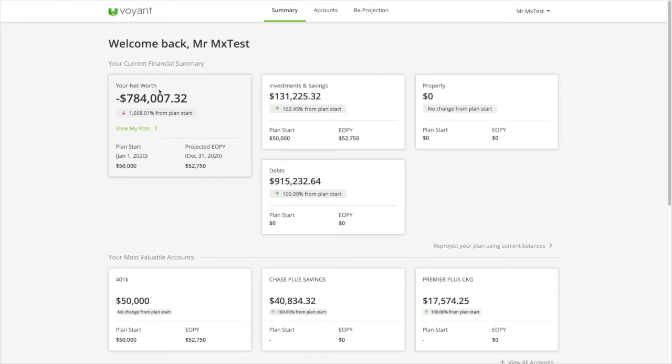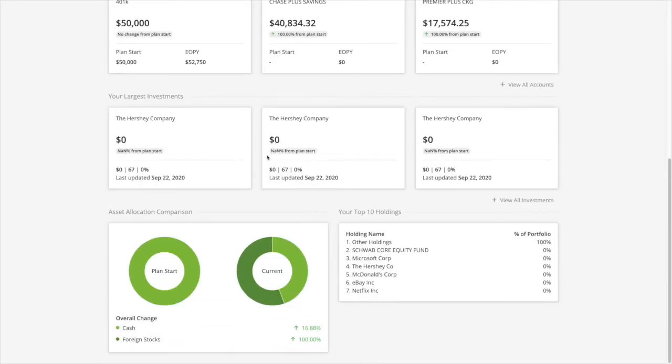We start with a base and we can configure it for different enterprises. This is our base user interface. The key data elements here are quite interesting. You started with some number at the plan start. We have an end of year projection and here's currently what we're getting in terms of your net worth. Here's investment and savings values. And we can drill down quite a bit into the pieces that are there.